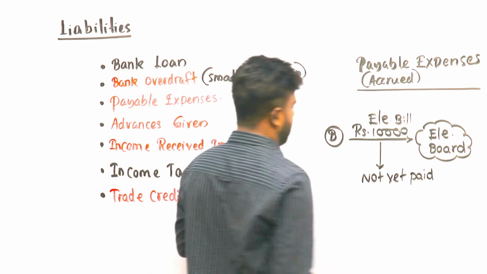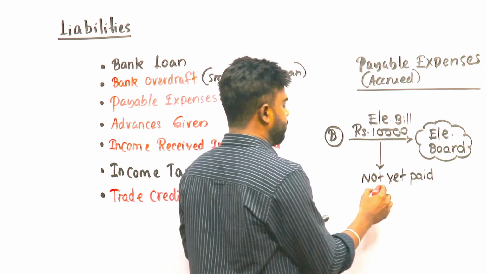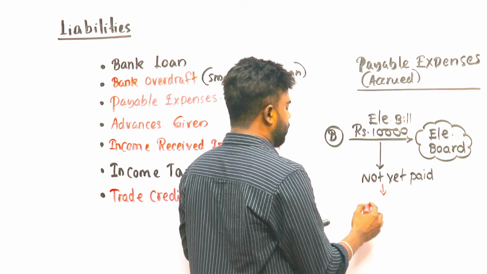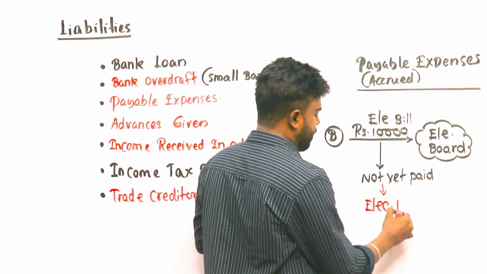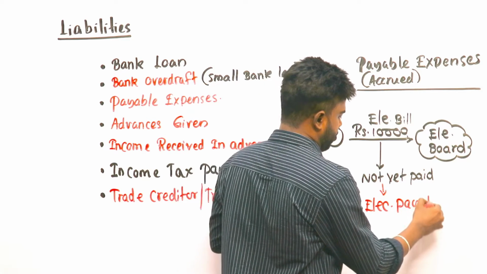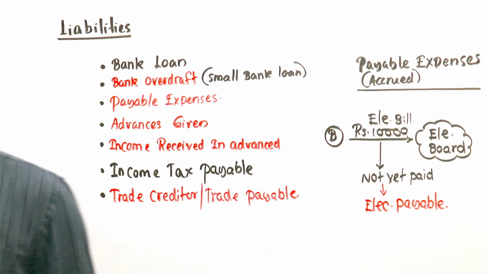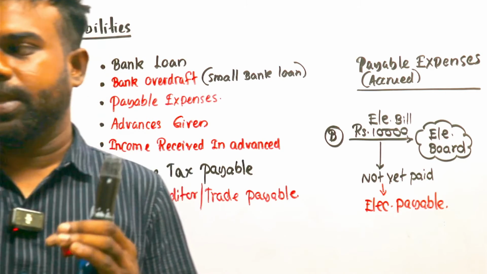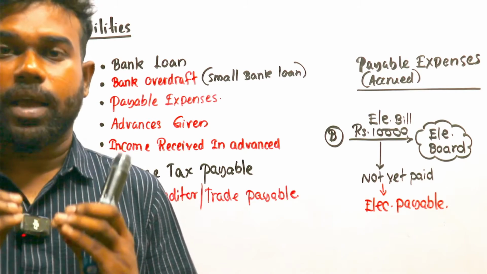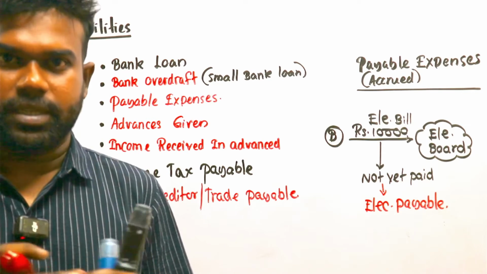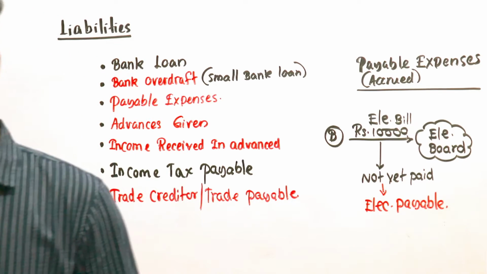Not yet paid. Therefore we call this liability accrued electricity, or electricity payable. Rent payable, insurance payable, any expense payable; accrued electricity, accrued rent, or electricity payable, rent payable. Clear?